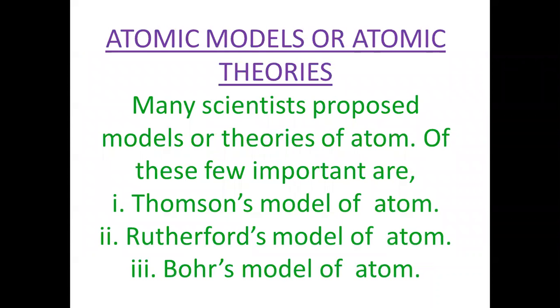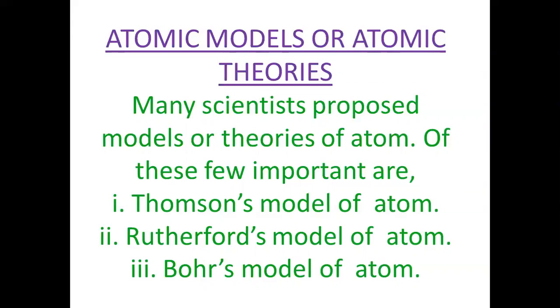Now coming to the arrangement of these particles inside the atom. For that, we have to consider atomic models or atomic theories given by different scientists.